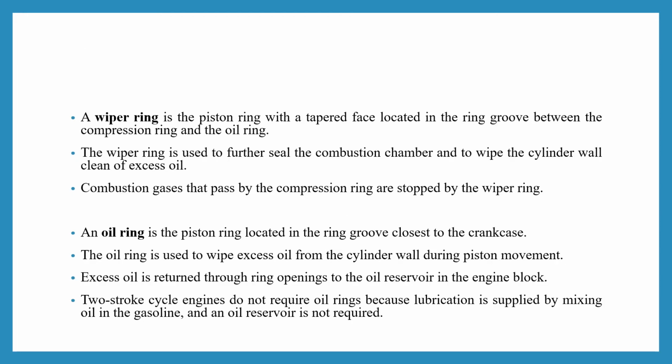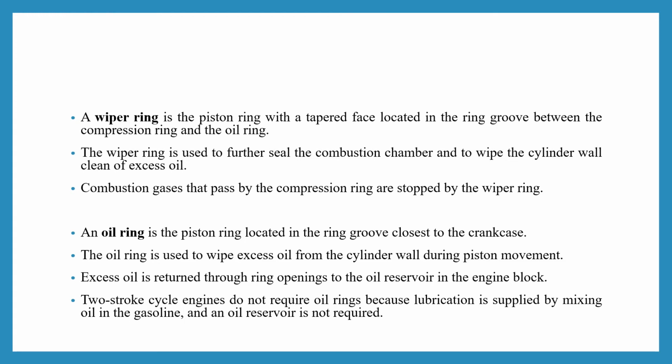Next is the wiper ring. The wiper ring is the piston ring with a tapered face, which is located in the ring groove in between the compression ring and the oil ring.